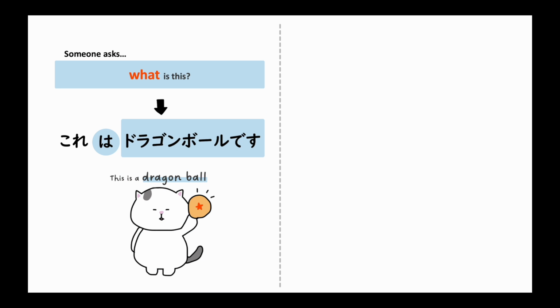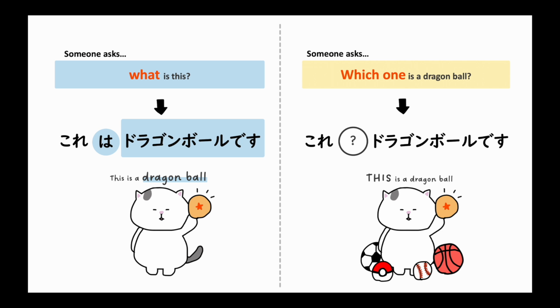Now imagine a scenario where there are different kinds of balls in front of us, and we know there's something called a Dragon Ball, but we don't know which one it is. So someone asks, which one is a Dragon Ball? If you know the answer, you would say, this is a Dragon Ball, or simply this. So in this case, it would be これがドラゴンボールです.